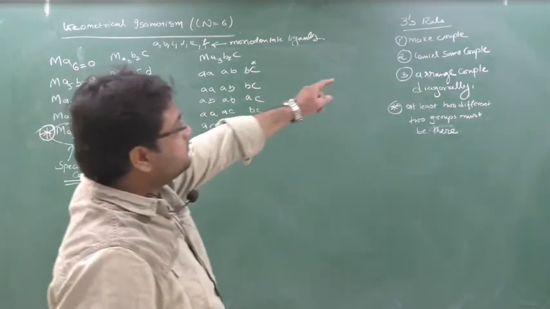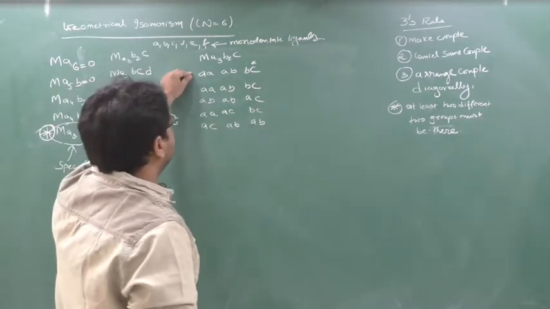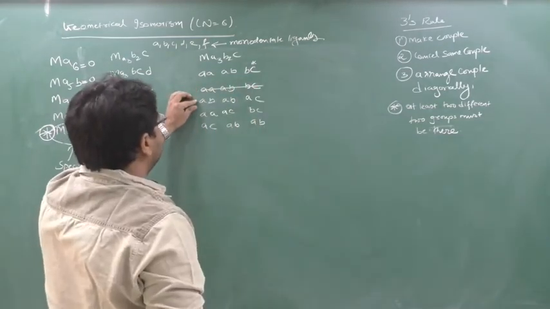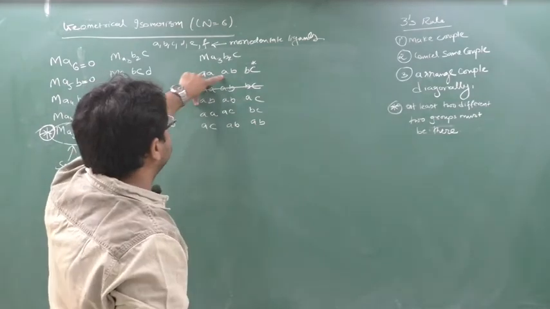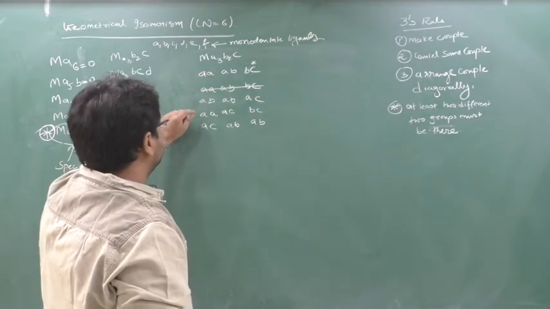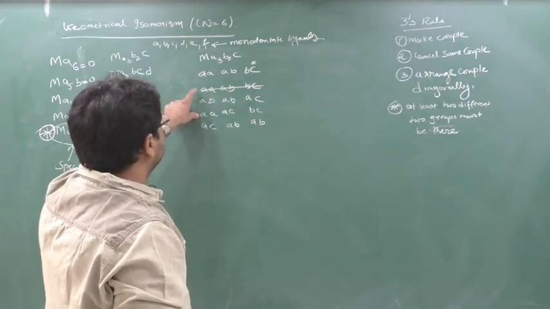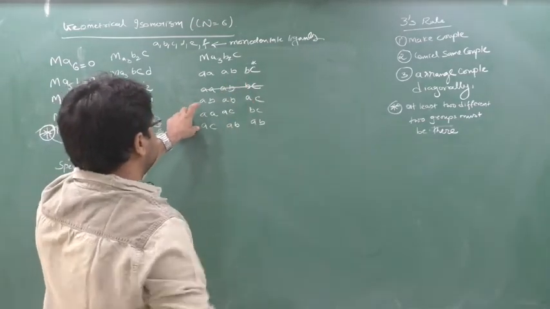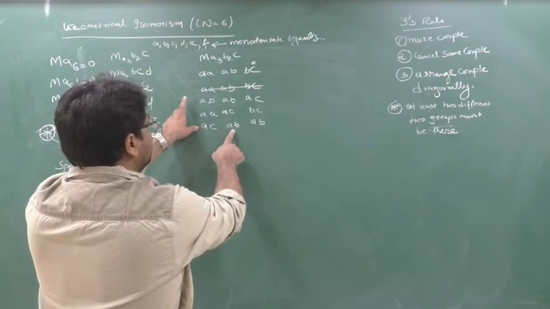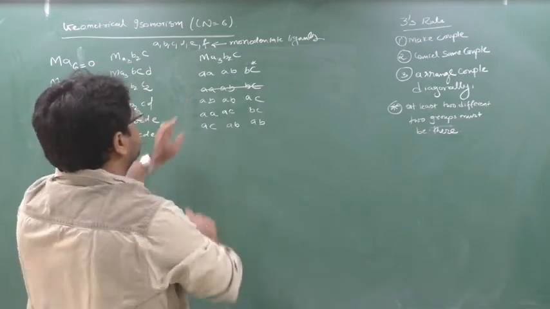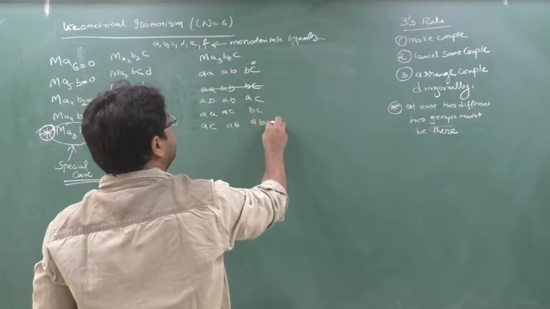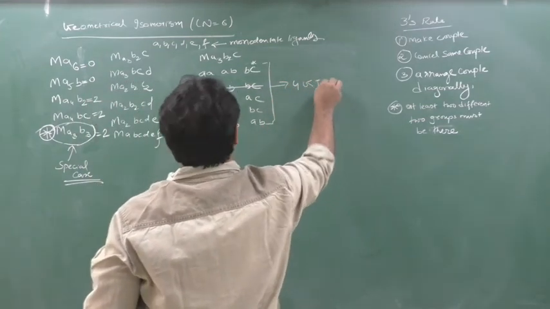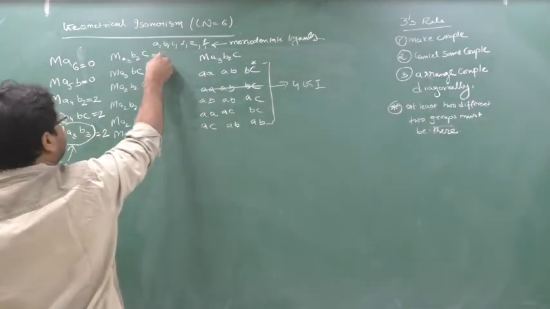Now see here. Cancel the same couple. AA, AB, BC. AA, AB, BC. Cancel. AB, AB, AC. Not the same, no? AB, no, not the same. Now check here. AA, AA, AC, no same here. AC, yes. AB, no. AB, no. So how many isomers will come? 1, 2, 3, 4. See here? Now it is coming 4 GI. So your answer will come here as 4.